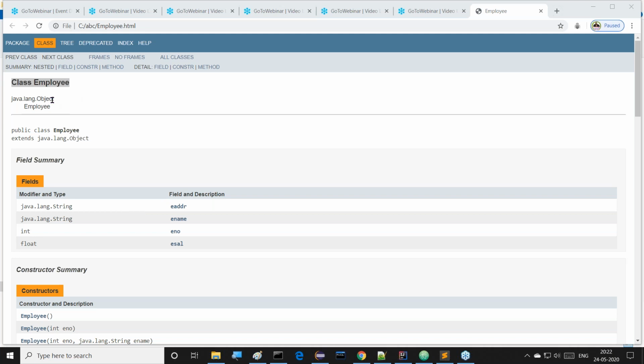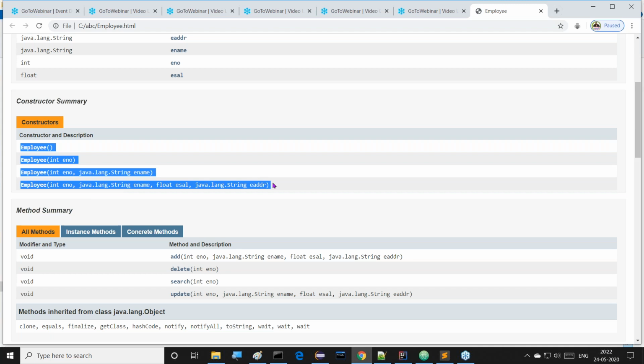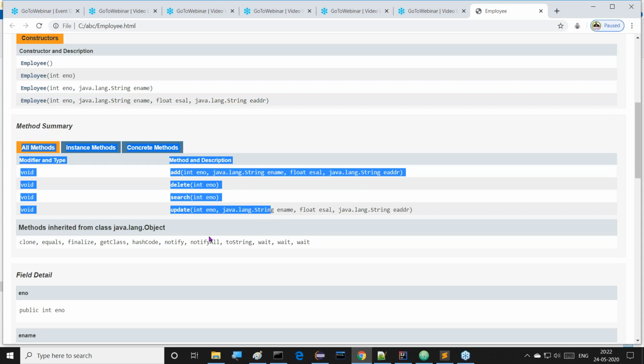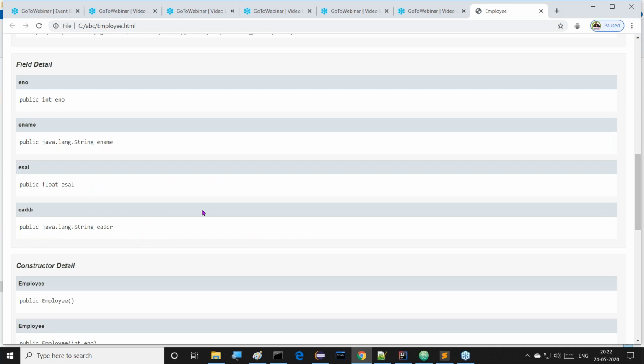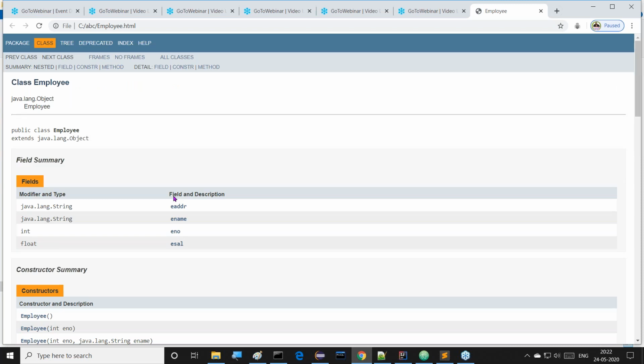Class Employee, its default superclass is the Object class. Next, inside this class, what variables are available? Four variables are available. We get information about all these four variables. Next, the four constructors we provided are all available here. Next, methods exist. How many methods are available? Four methods are available. All these four methods exist clearly. Like this, we get all these details inside our Employee.html. This Employee.html file is created because of the Javadoc command, not any other one. Because of the Javadoc command only, the Employee.html file is created.